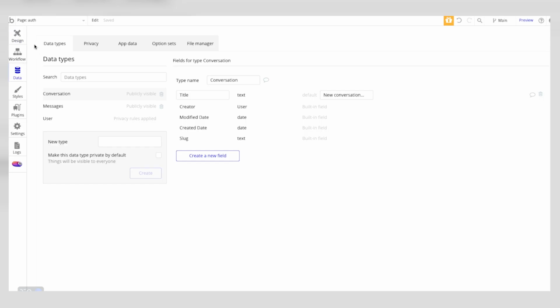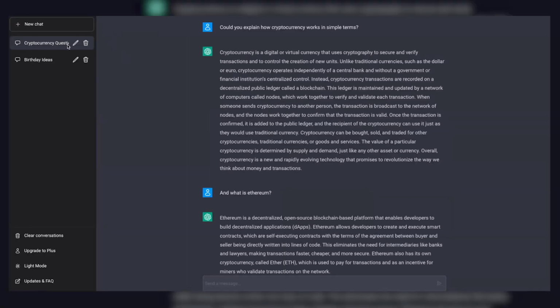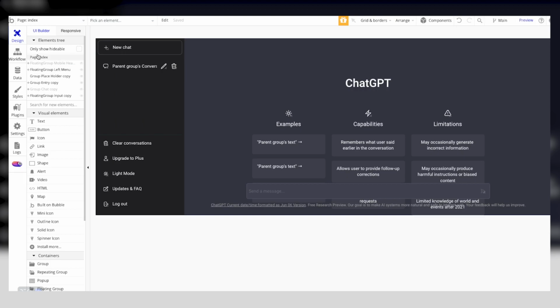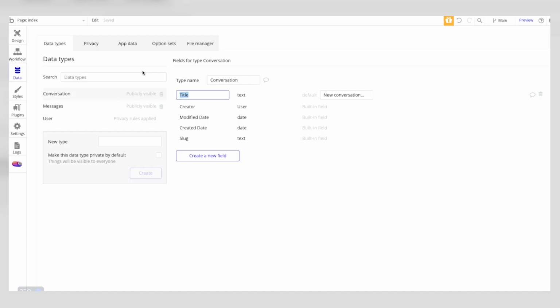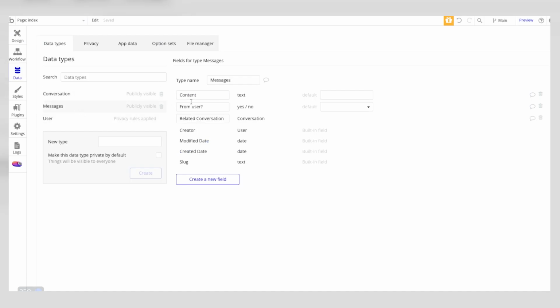If you want to look at the data, we basically have it broken up into three: the default user, then messages and conversations. Very simple. Conversation literally just has a title. The title is the actual name over here that you're changing. So if we change cryptocurrency question to cryptocurrency 101, great, now it's called that, and in the data set it would just change that title. You have messages, and that's the content within the actual conversation from the user. So that's just a yes or no.